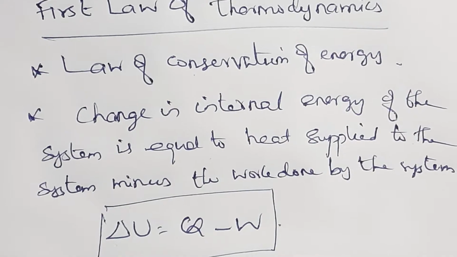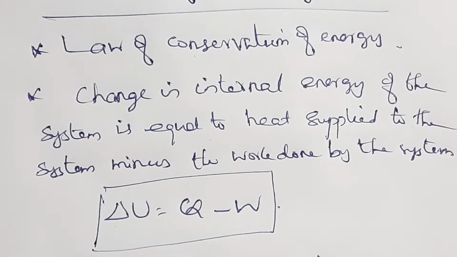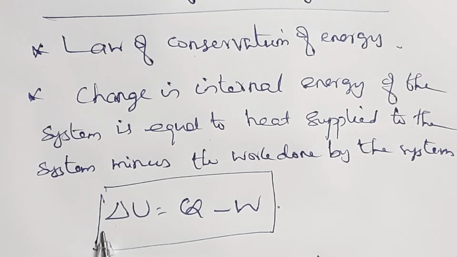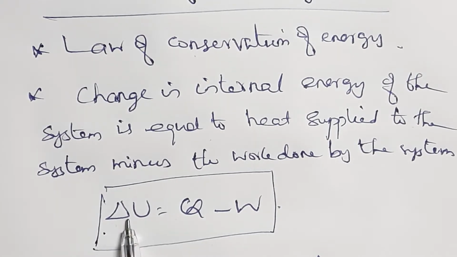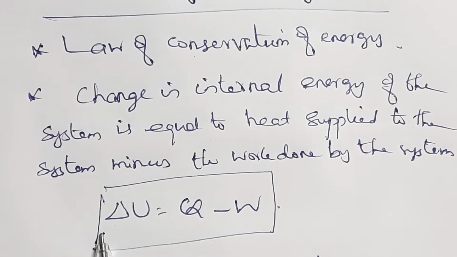Understand? The internal energy can be changed either by heating or by doing some work.